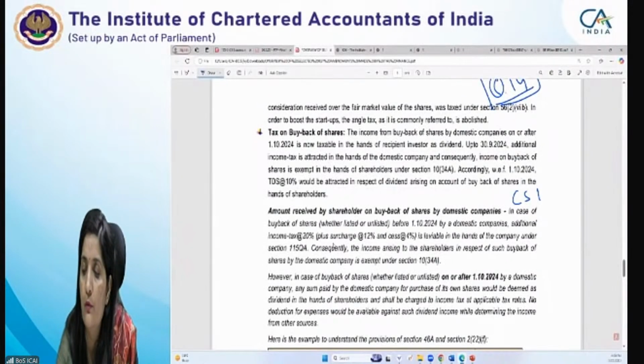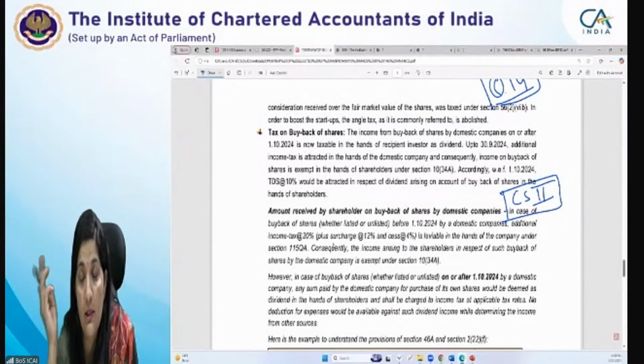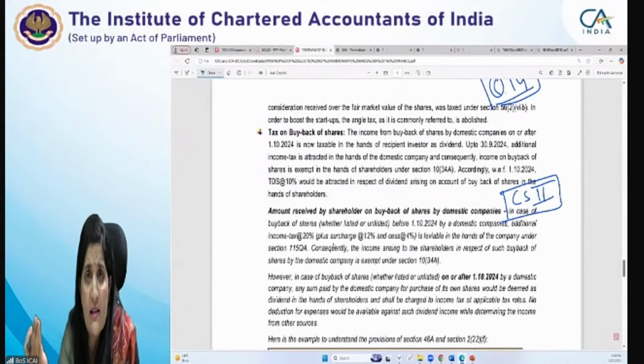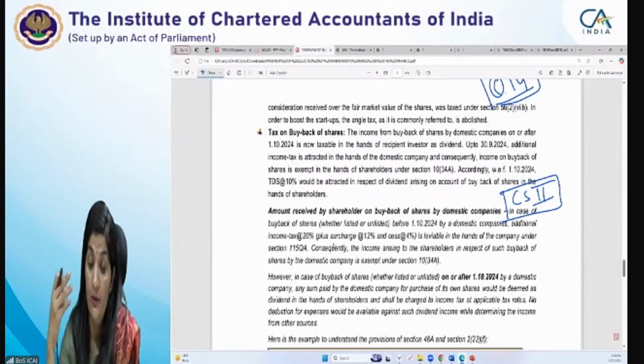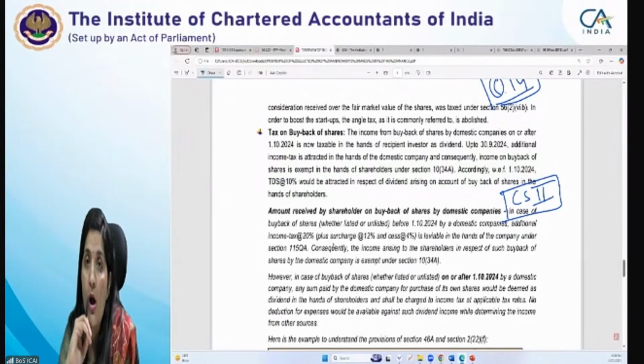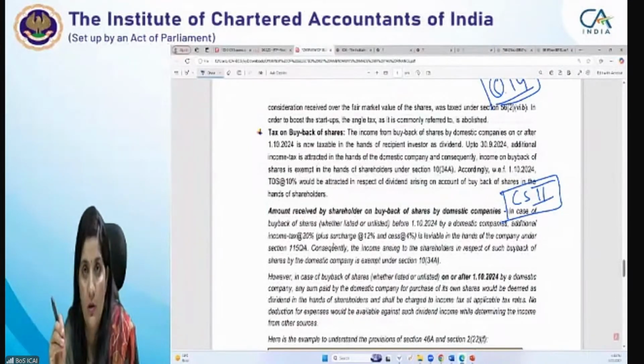Case scenario 2 is testing all these amendments. Basically आप देखो long term capital gain की भी testing है वहाँ पे, default tax regime की भी testing है, buyback of shares की भी testing is there. What the government is doing basically here, यहाँ पे गवर्नमेंट ने बोला जो भी कंपनी buy back करेगी, whether it's listed, unlisted, whatever be the shares bought back by the domestic companies, that whole consideration would be deemed as dividend and chargeable to tax under the head income from other sources.